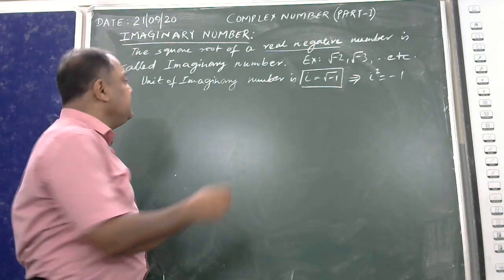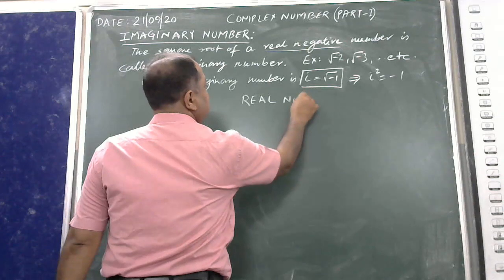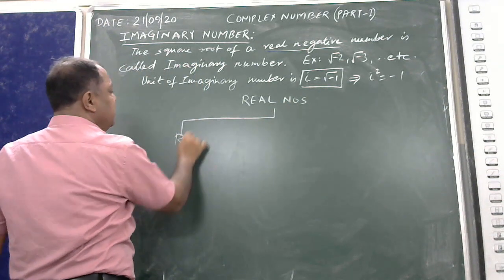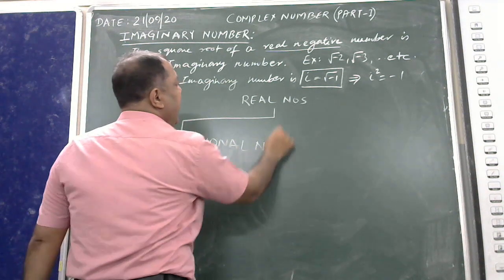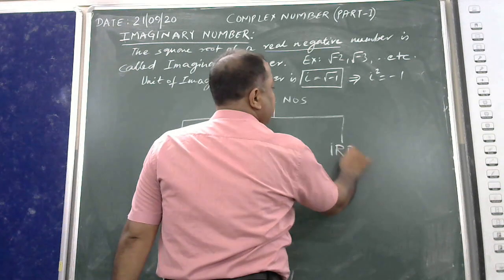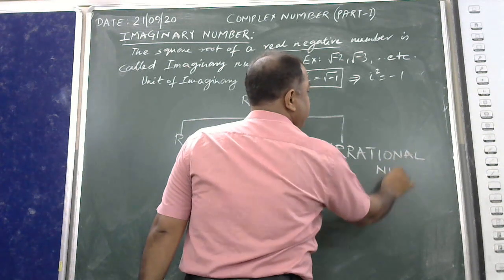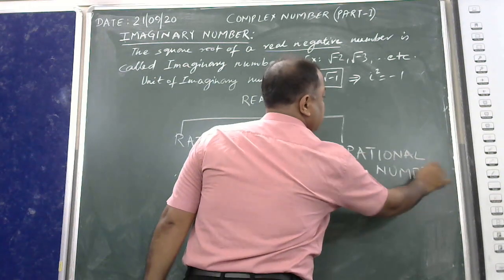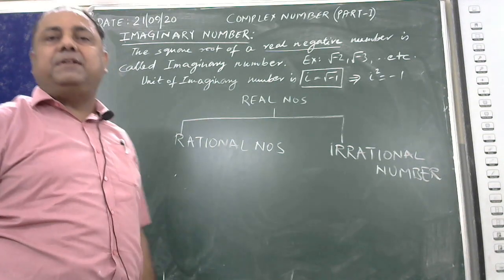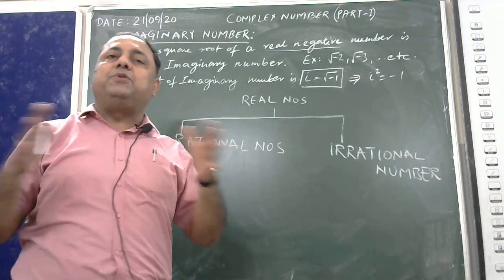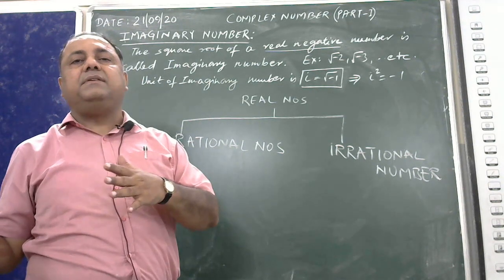Real numbers are divided into 2 parts. One is the rational number, and the second is the irrational number.